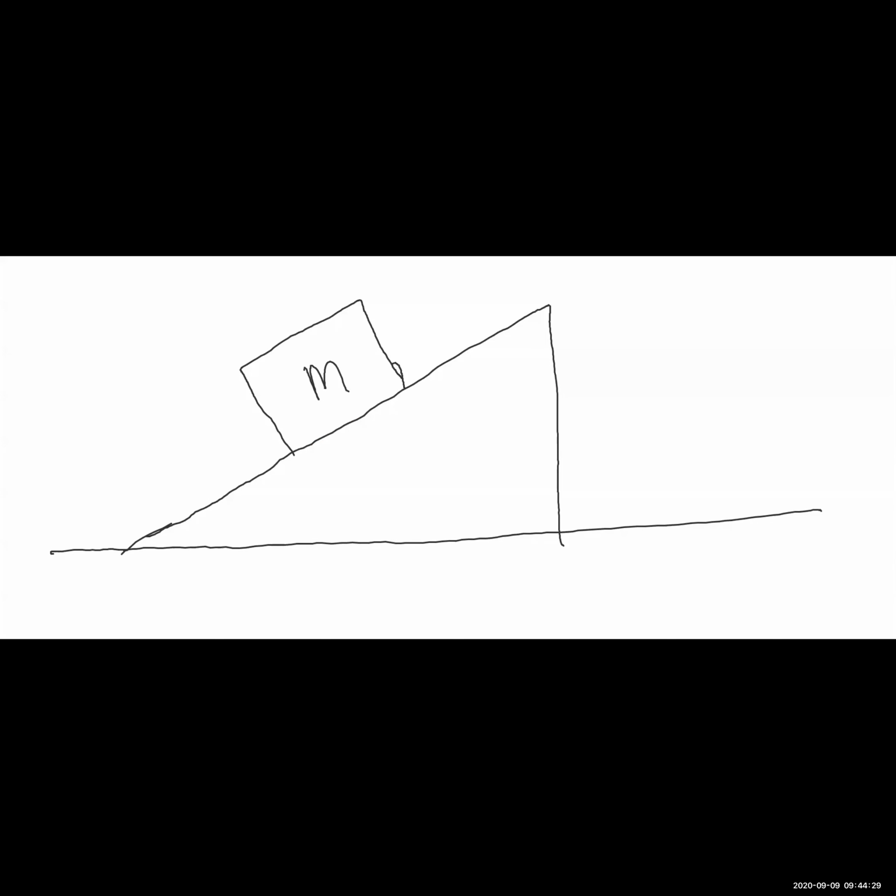So I choose my system to be this block. Okay? What are the objects in the surrounding of this block? Well, I have to write the earth. That goes without saying, that I cannot see, but it is there. And the second object that is in contact with my system is the surface.